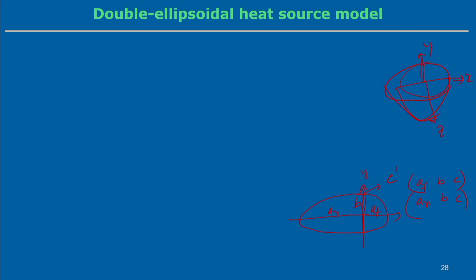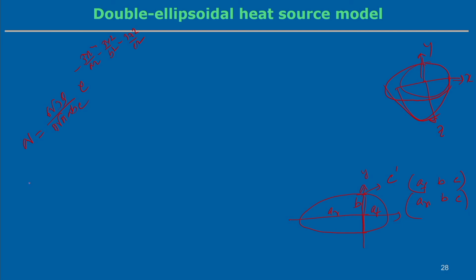Definitely in this case we have seen that we can estimate Q for the double ellipsoidal heat source model. The heat flux q equals 6 root 3 Q by pi root pi A B C. This is the maximum intensity, and e to the power minus 3 x square by a square minus 3 y square by b square minus 3 z square by c square. This is the expression for intensity in the case of the ellipsoidal heat source model, but in the double ellipsoidal there are two ellipses.